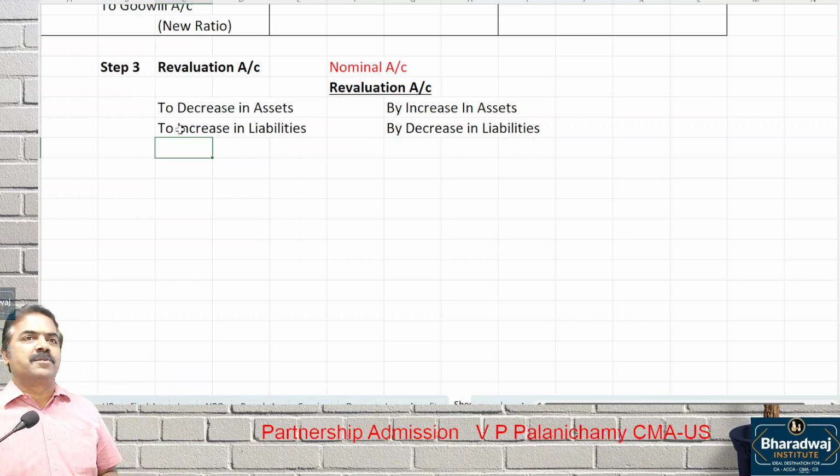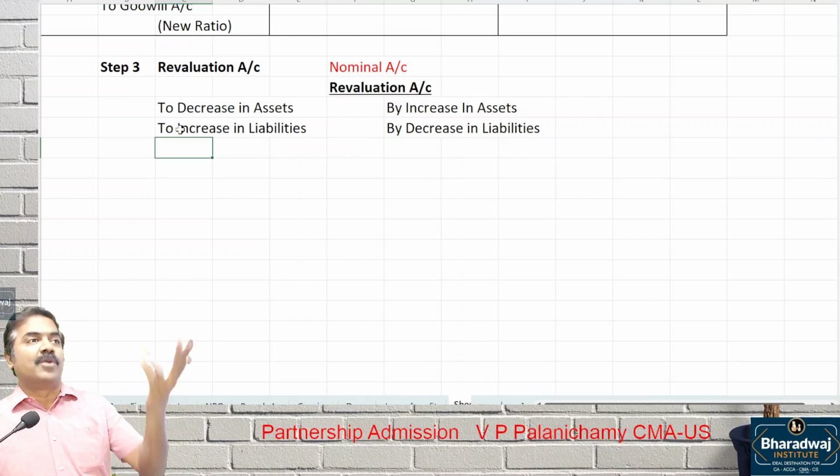When a liability becomes payable, which was not recorded in the books, is it a gain or loss? The liability was not recorded in the books, and it becomes payable now. Is it a gain or loss? Loss.